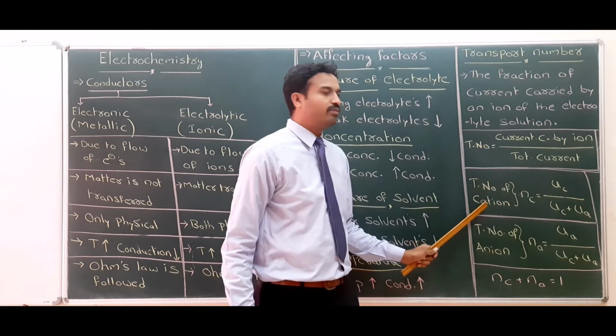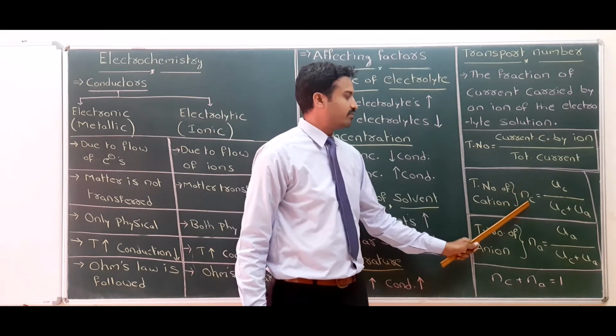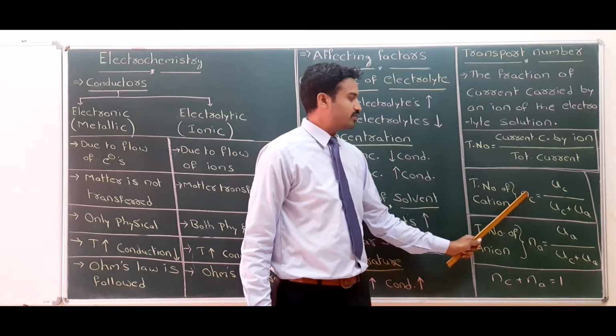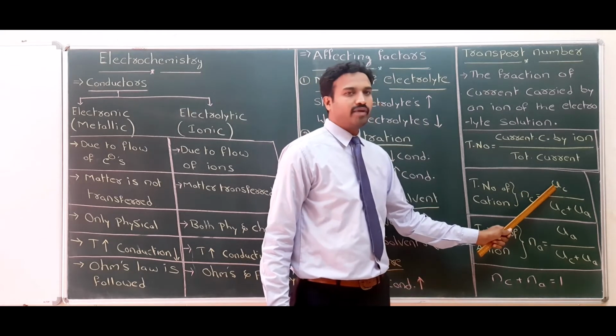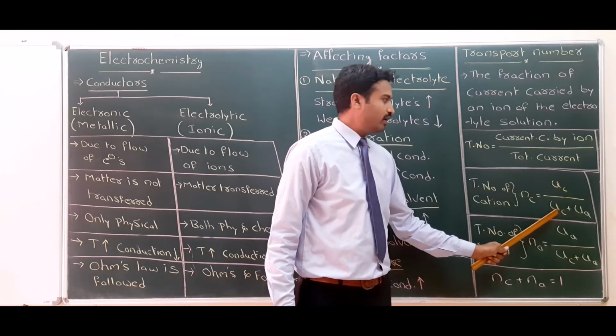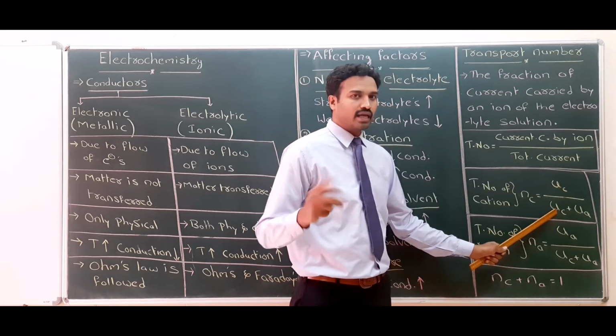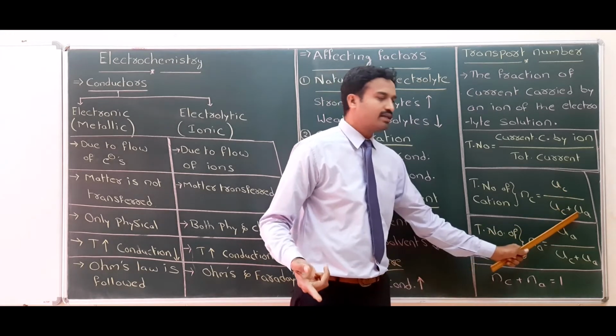So the transport number of cation is Nc, where N is the transport number and c is cation. Nc is equal to the current carried by the cation, Uc, divided by the total current. The total current is due to cation and anion, so Uc plus Ua.